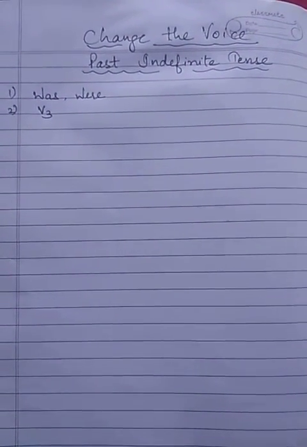Hello dear students, in the previous video we had discussed the rules of changing the voice from active into passive, and we had also discussed how to recognize whether the voice is active or passive. And I had told you that there are 7 helping verbs: is, am, are, was, were, be and been, which are used to change the voice, and they are used according to the tense of the verb, right?